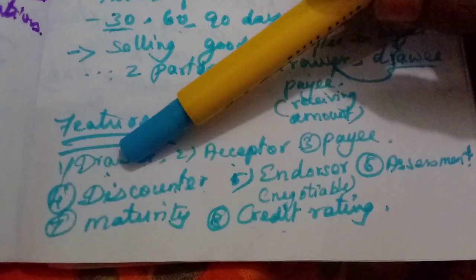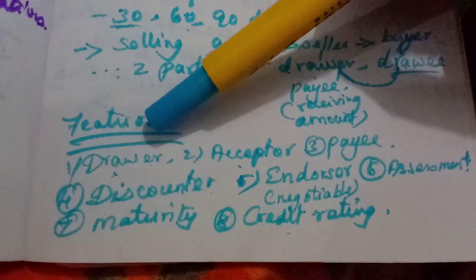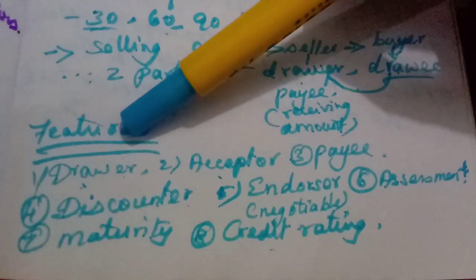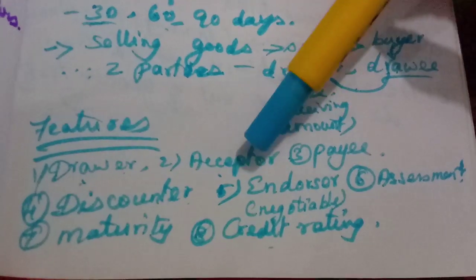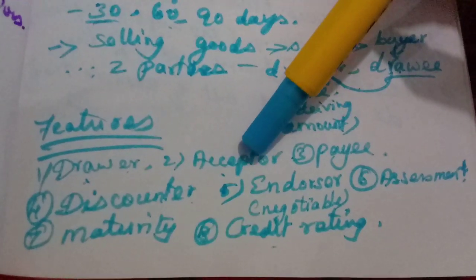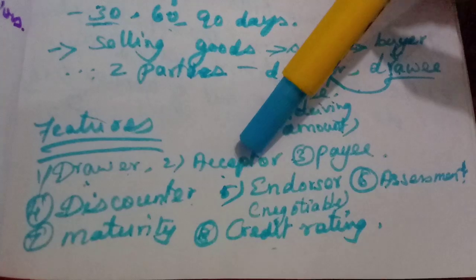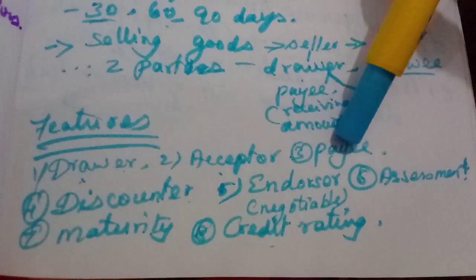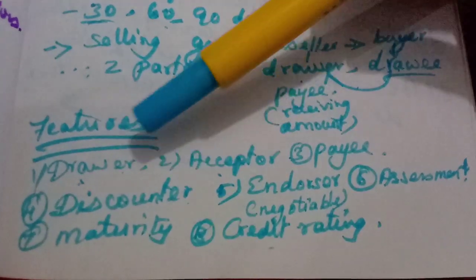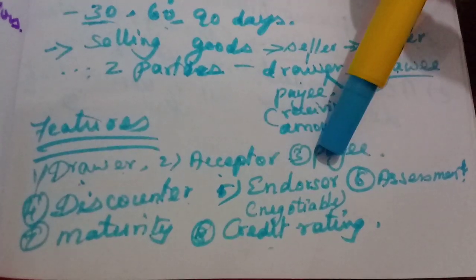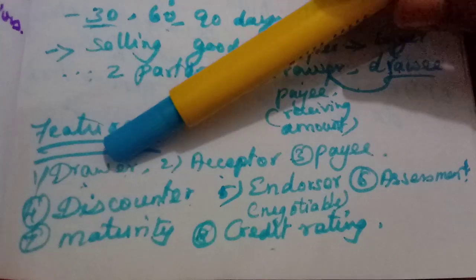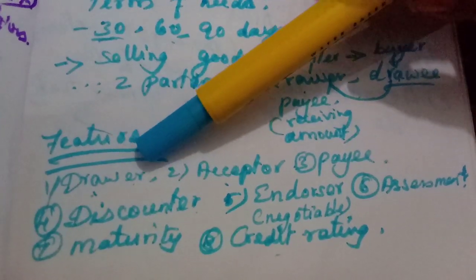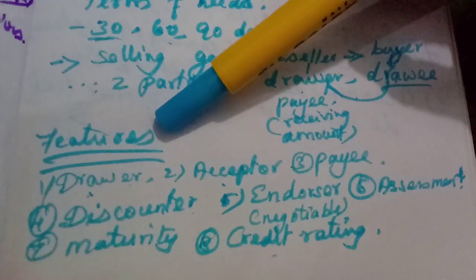The drawer is the person who is drawing a bill. He is not drawing a diagram, he is writing a bill. The acceptor may be the buyer. He is accepting that he will pay the amount mentioned in the bill. The drawer will usually be the payee, but if the bill is endorsed, the payee will be a different person, because the drawer will write at the back of the instrument that the ownership is transferred to some other person.